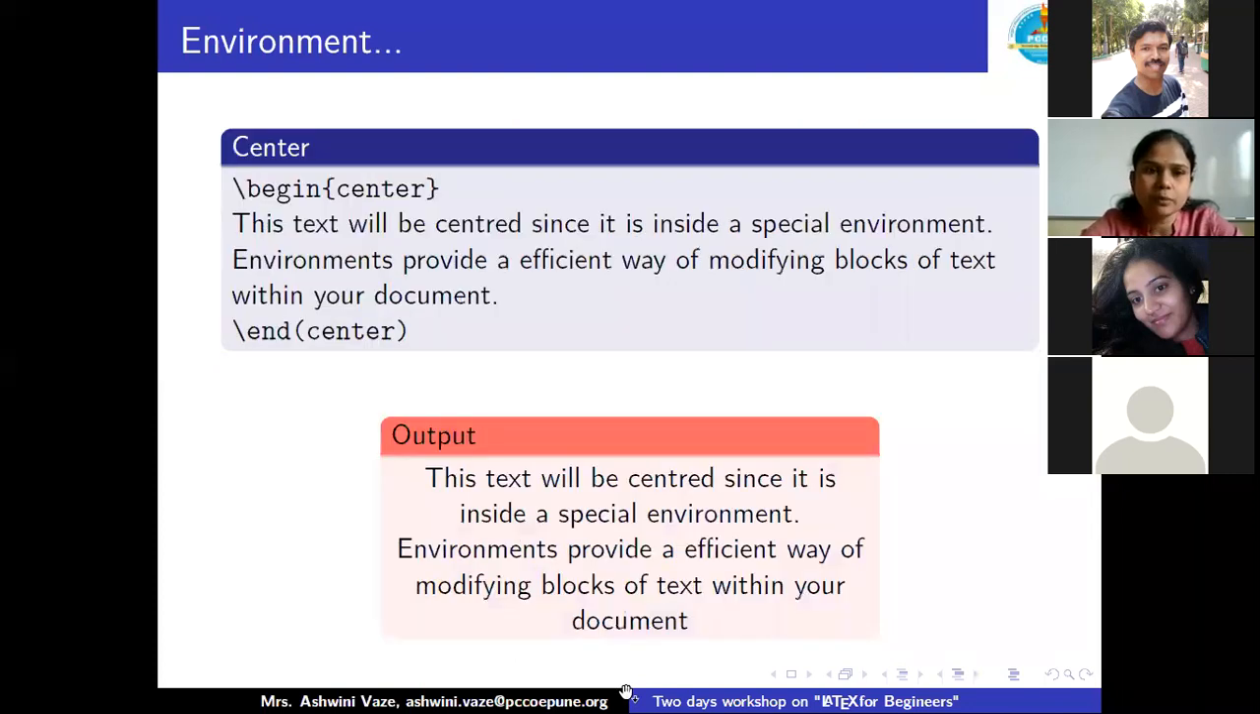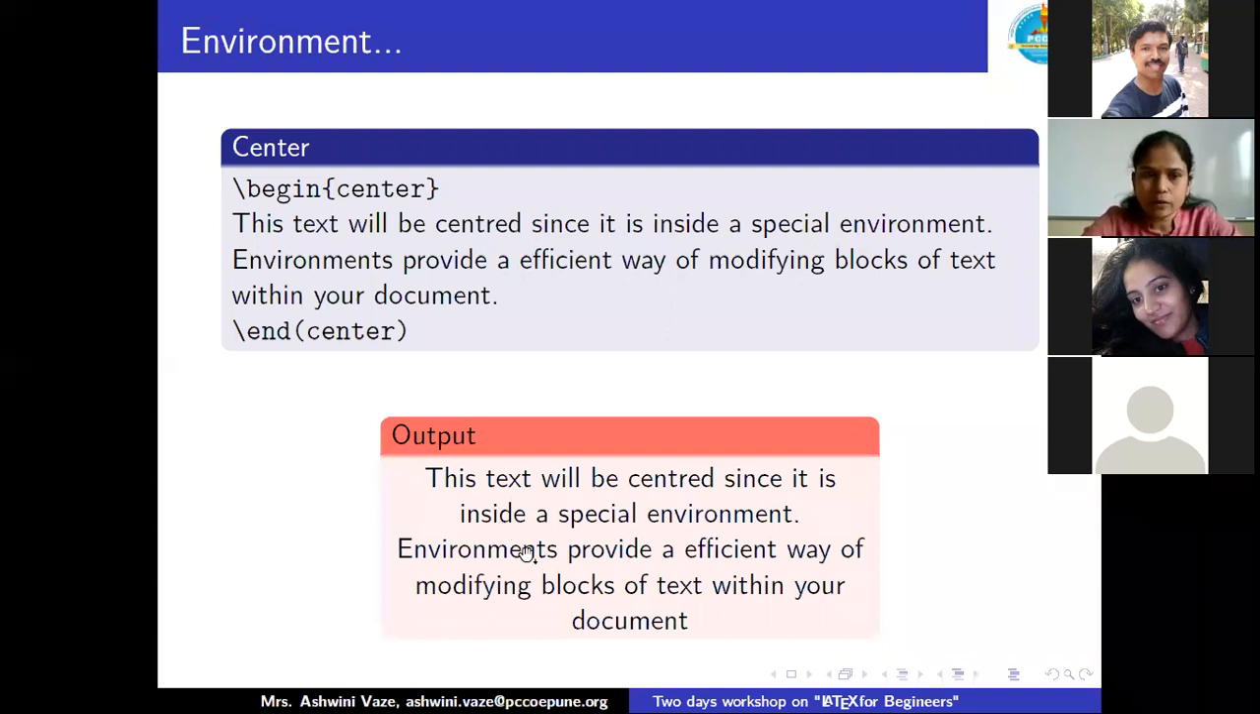So here are a few examples. For center: \begin{center}, \end{center}. So we have to write down our text in between these two commands. \begin is our opening tag and \end is our closing tag for this particular environment. So this text will be centered since it is inside a special environment. Environments provide us an efficient way of modifying blocks of text within your document. So as an output of this environment, we will get this text which is centered in that block, right? You can observe that easily.